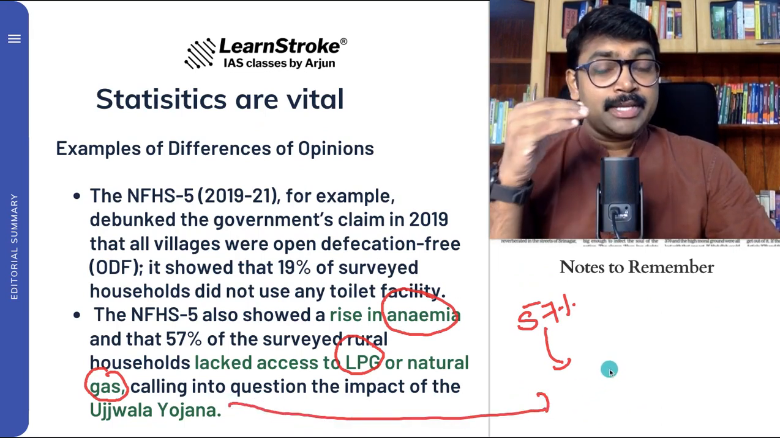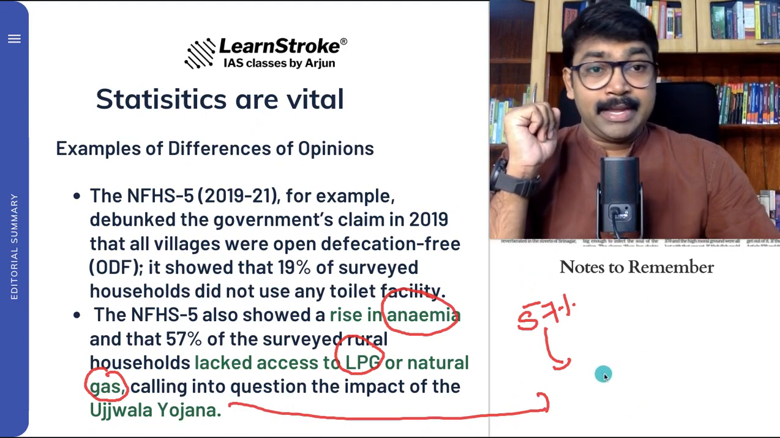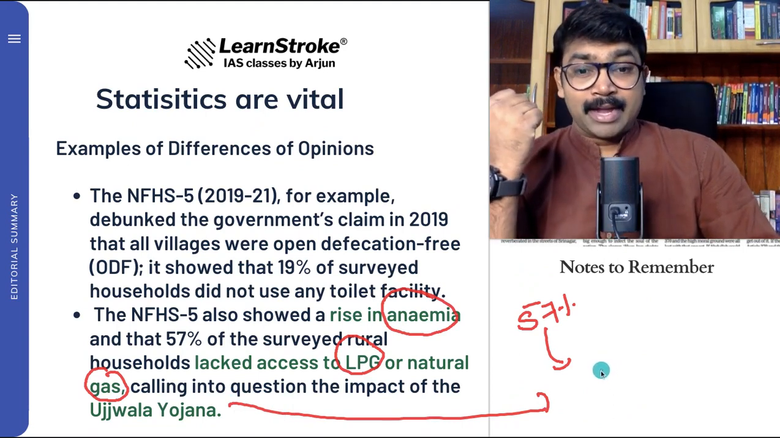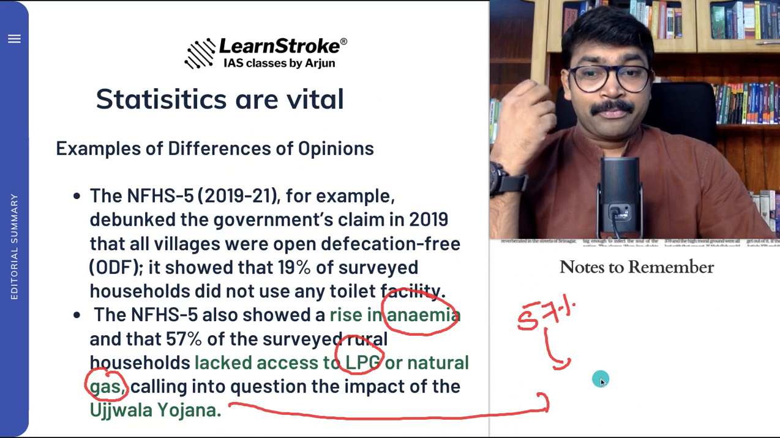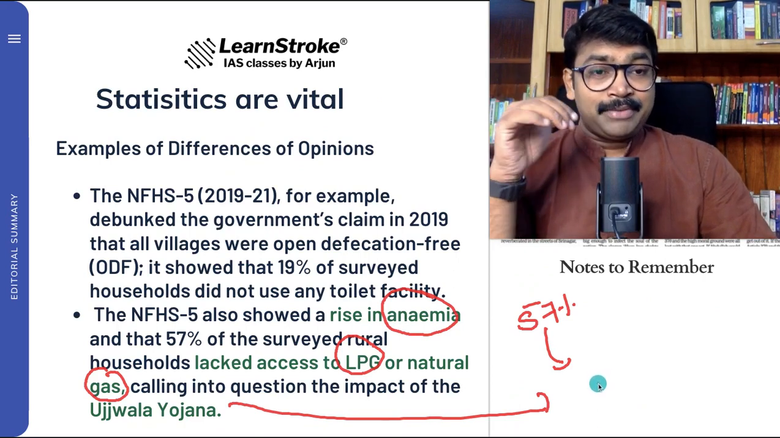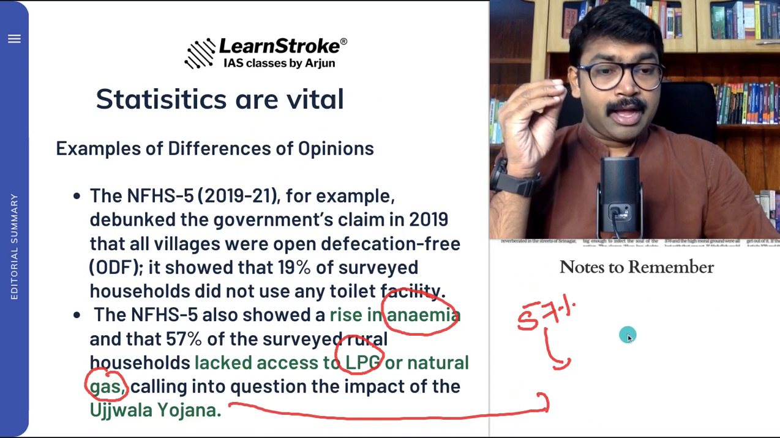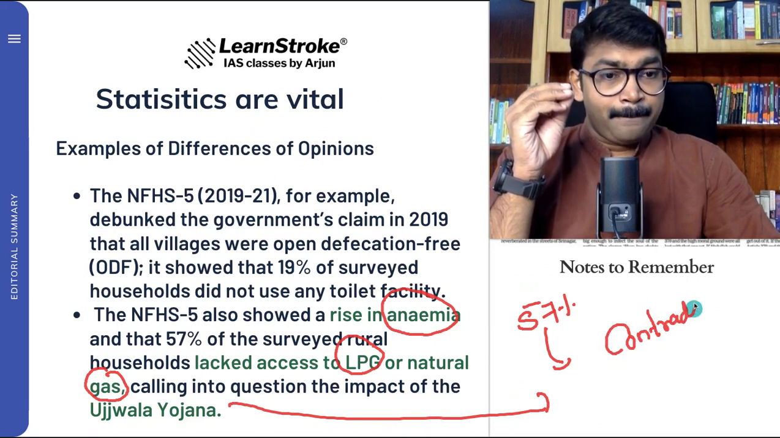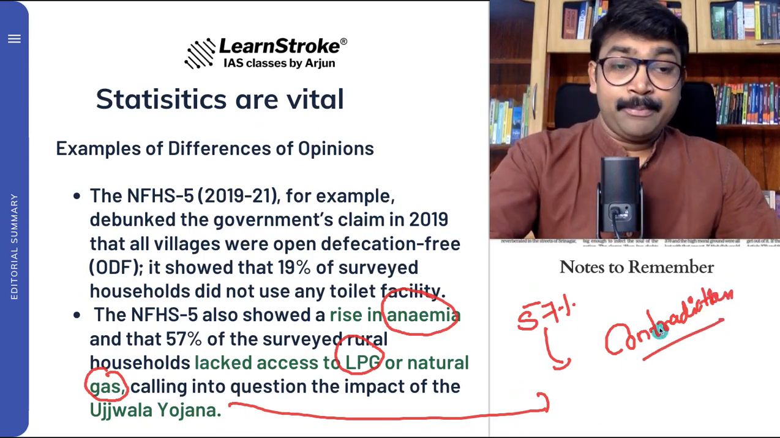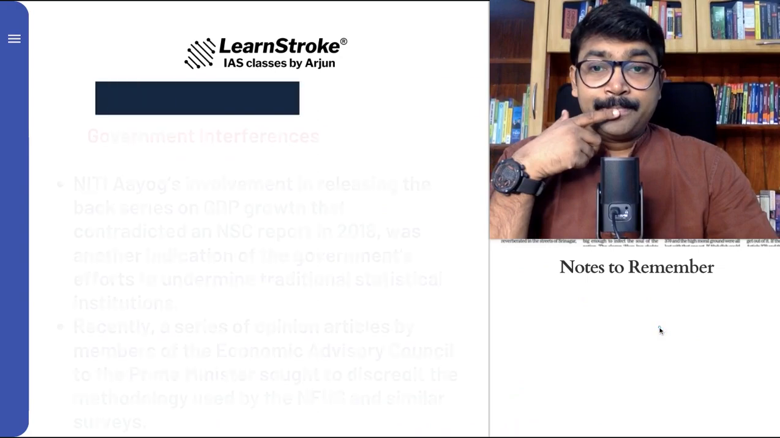So at one time you say that everybody is getting benefited by the LPG, and on the other side we get reports like this, that the anemia and the LPG natural gas, everything is not at par. So this is actually a contradiction. So simply you can understand that this is nothing but a big contradiction that has happened. So this is actually important areas that the editorial discusses.